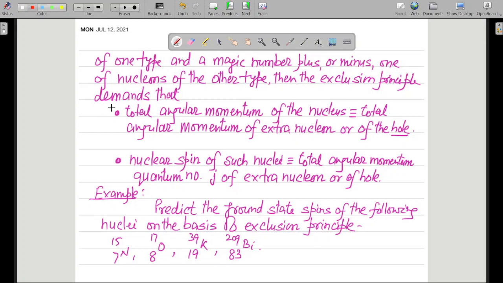Let me give you one more example. 2, 8, 20, 28 we have like this, right? So you can have iron, cobalt, nickel, copper, zinc.